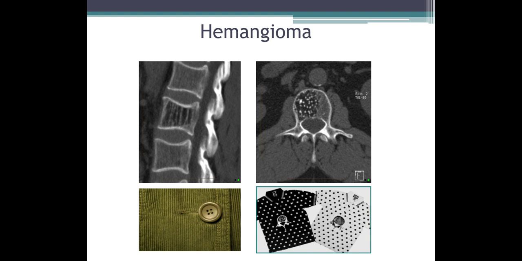Coming to the second image, this is an axial image of the vertebral body showing multiple round white dots within the vertebral body. This appearance is called polka dot appearance. Both the corduroy cloth appearance and the polka dot appearance are typical of vertebral body hemangioma. This is basically abnormal proliferation of immature blood vessels within the bone, forming a benign tumor, that is a cavernous hemangioma within the bone.